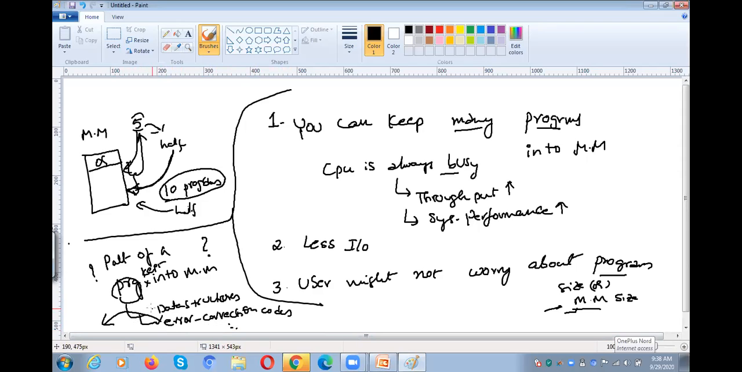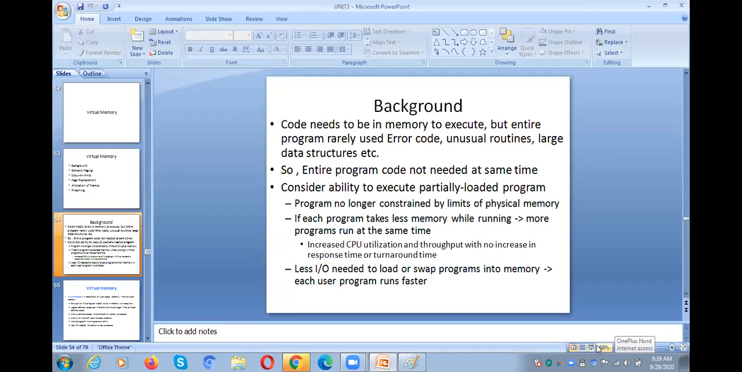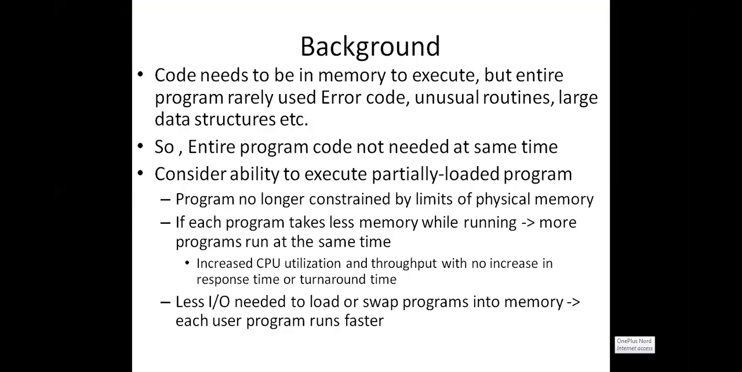So we need not load the entire program into the main memory. Only the parts of the program that the CPU is executing are moved in or swapped into the main memory. Okay, let me show you the slide. You can go through the slide now. To execute a program, the code needs to be in the main memory, but the entire program is rarely used.